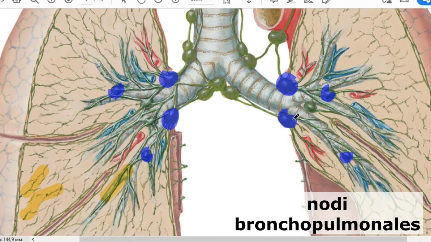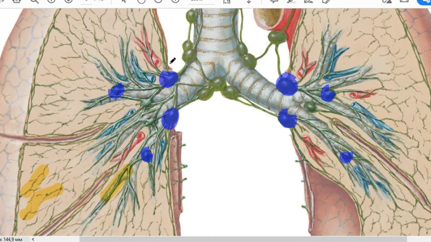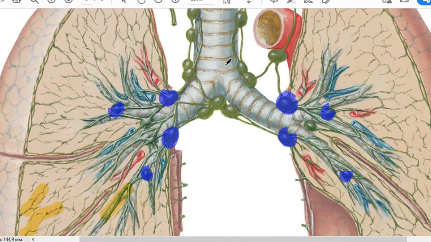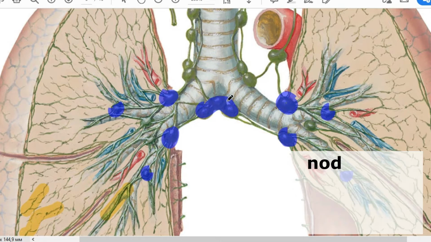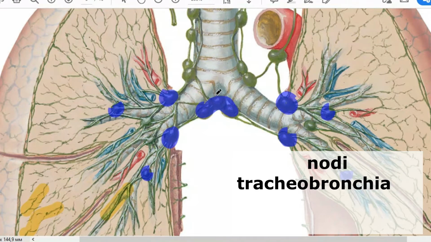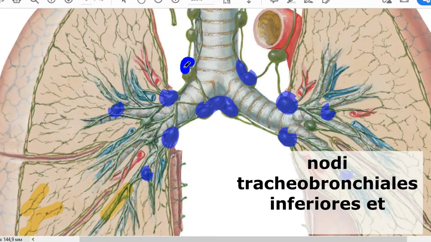Then efferent vessels go to the next lymph nodes, situated around the bifurcation of the trachea. The group below the bifurcation will have the name nodi tracheobronchiales inferiores. This one above will be nodi lymphatici tracheobronchiales superiores.